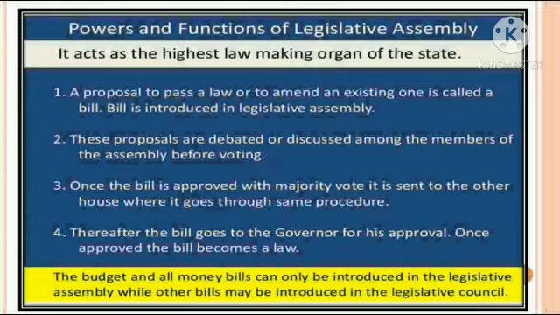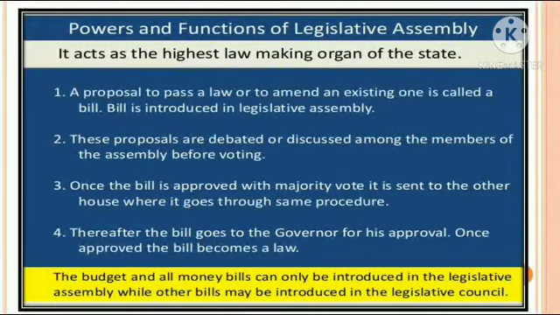Now let's see the powers and functions of the legislative assembly. Powers and functions means, in Delhi we have the Lok Sabha, and the Lok Sabha has powers. Vice versa, we have the powers of the legislative assembly, the Vidhan Sabha. It acts as the highest law-making organ of the state. Here we will mention state.